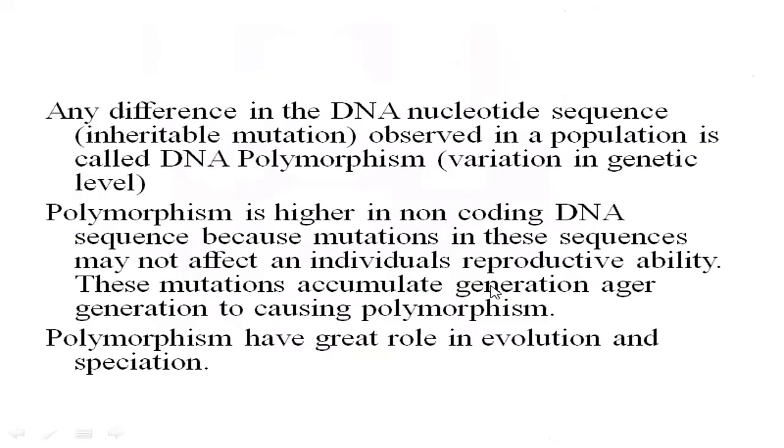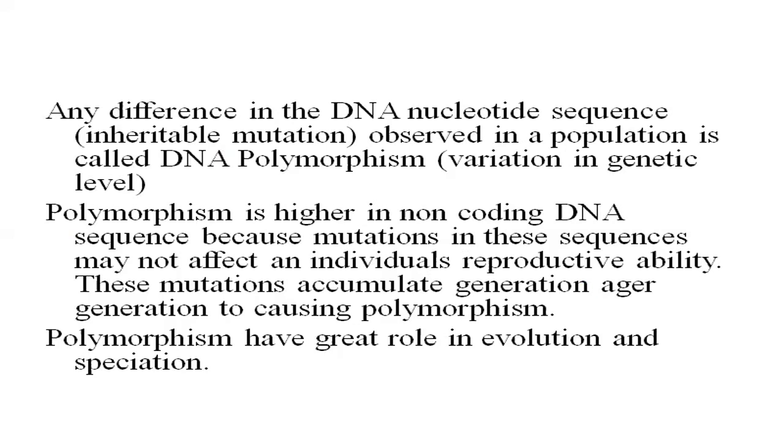Any difference in the DNA nucleotide sequence which is observed in the population is called DNA polymorphism. Remember one more thing, polymorphism is also one of the concepts we are using for DNA fingerprinting.